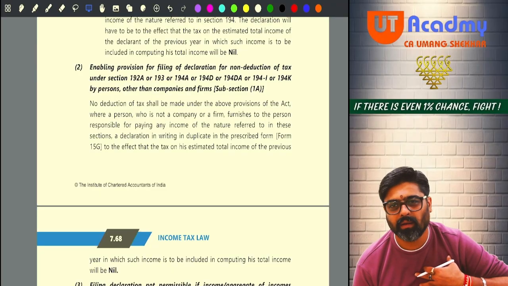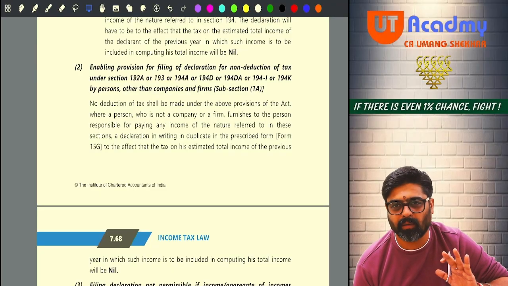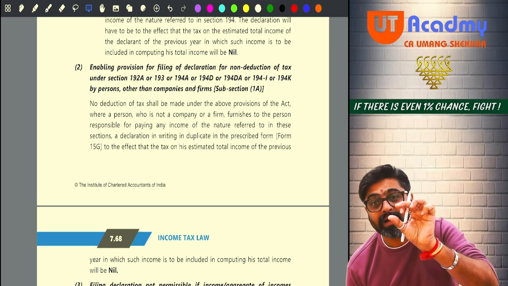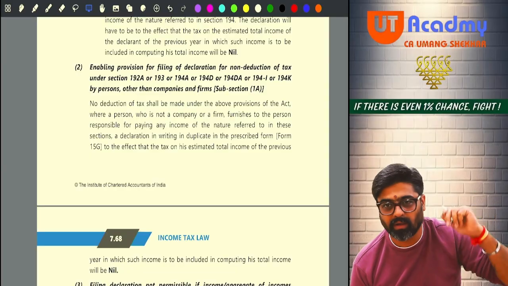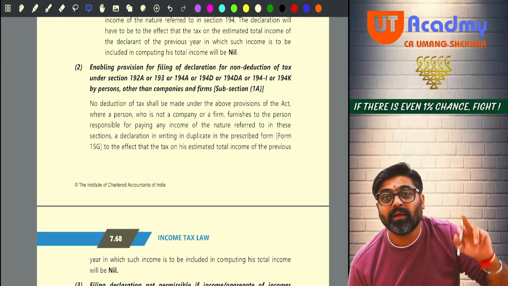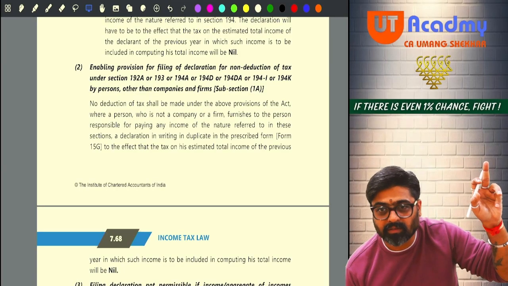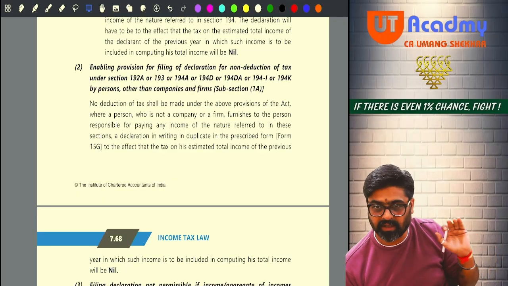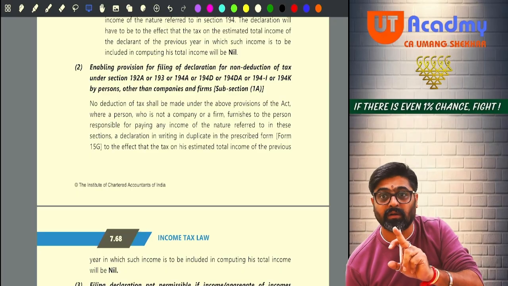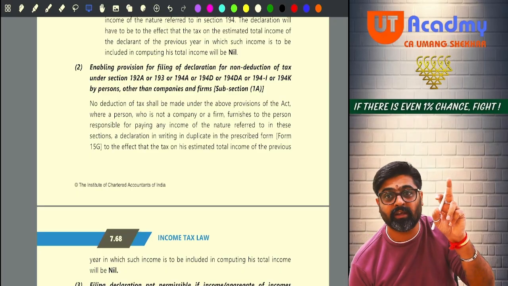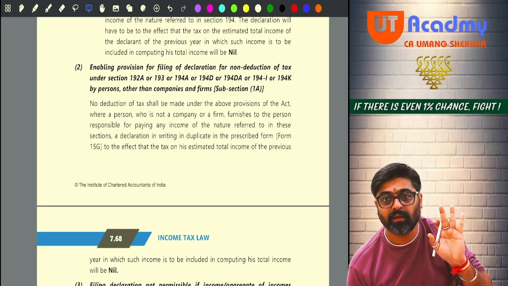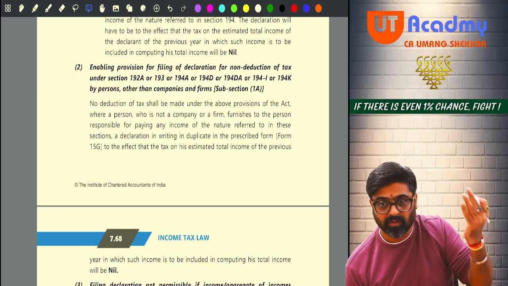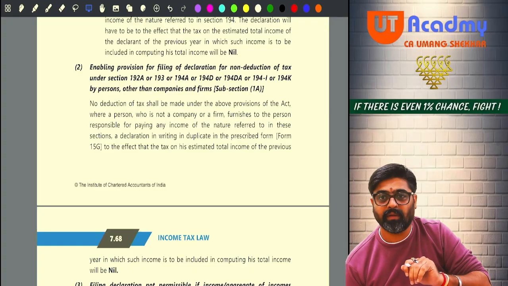One copy, you are not supposed to keep any copy. One copy the payer will keep with himself, and the other copy he will pass on to the income tax department, telling the department, see, the income tax law allows the assessee to give such a declaration. He has given such a declaration, hence I have not deducted TDS. Please don't disallow my expense. Allow it to me. And I am giving you this evidence which the payee has given me.